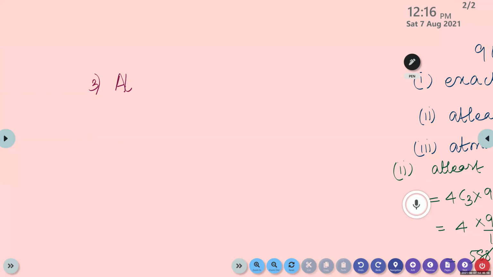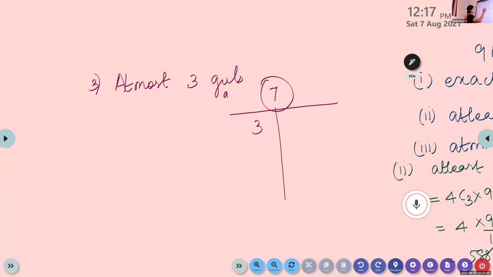Maximum. Maximum 3 girls we can select. We want a committee of 7. Number of girls is 4 and there are 9 boys. So if we select 3 girls, how many boys can we select?